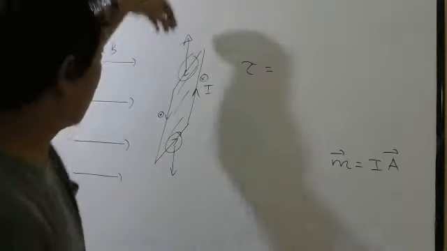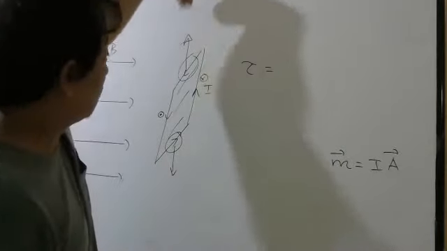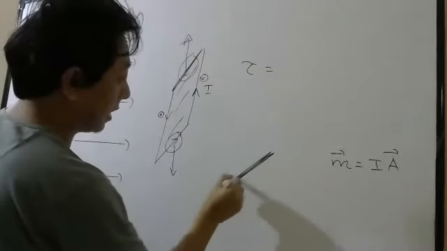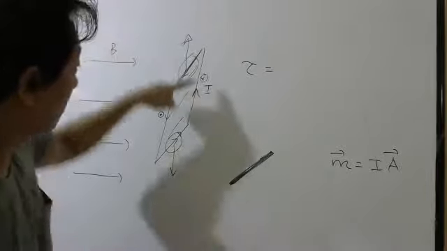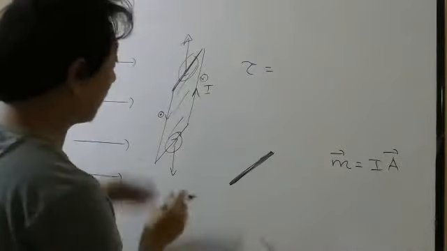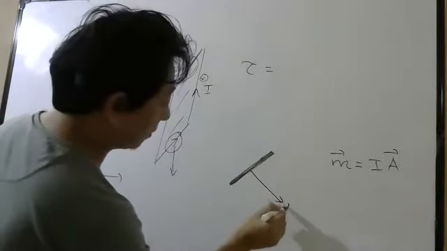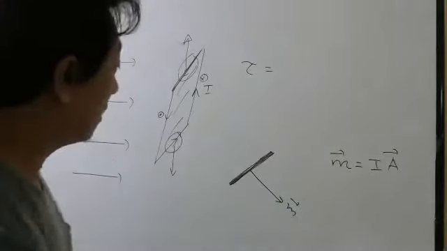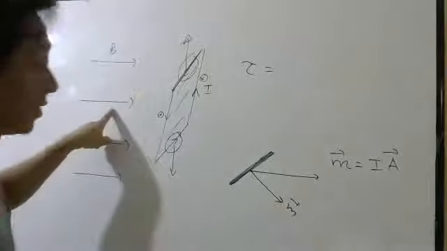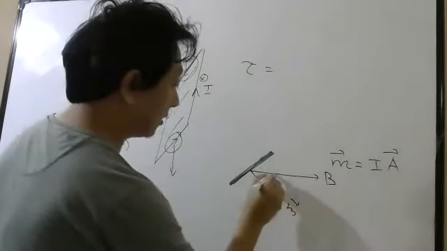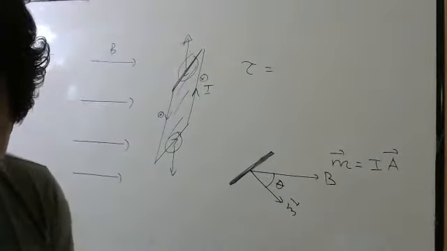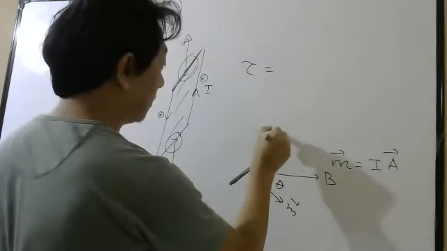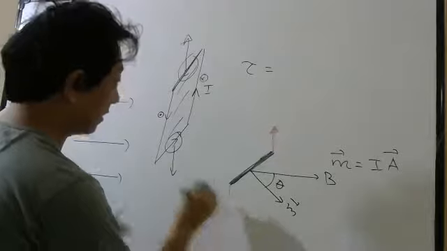And the formula for the torque I derive by looking from this side. So if you look from this side, this part I can show this way. Correct now? So this is the top part. Then magnetic moment I told is perpendicular. So magnetic moment will be perpendicular to the plane. This is the plane. When you see from the top, magnetic field is applied like this. You can see the direction. So let's say this angle is theta. Then I told this line will feel force this way, and this line will feel force this way.